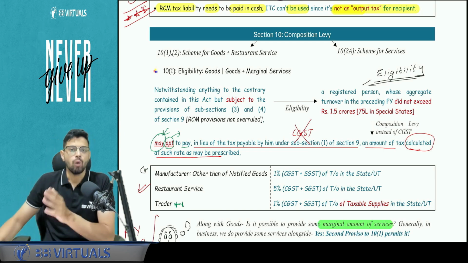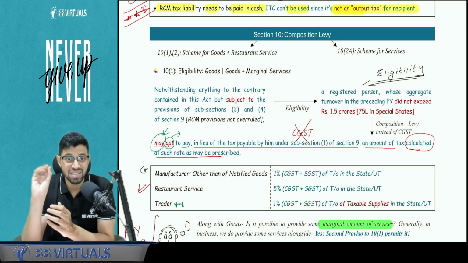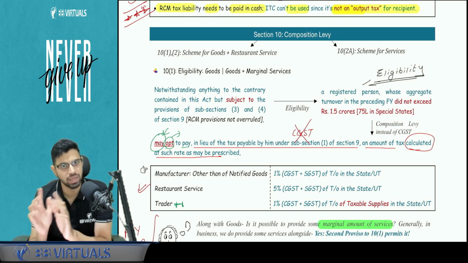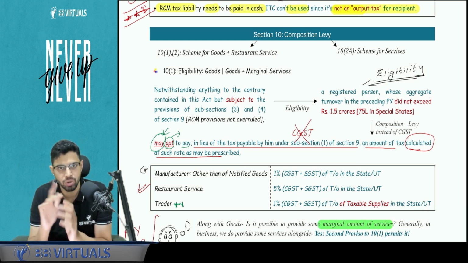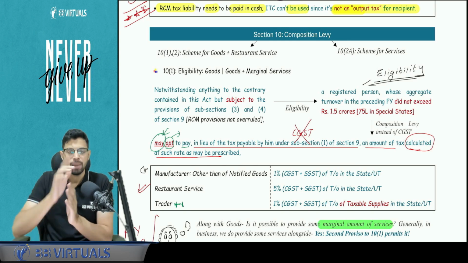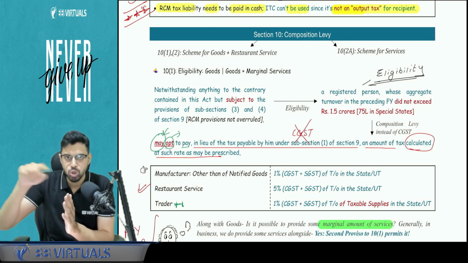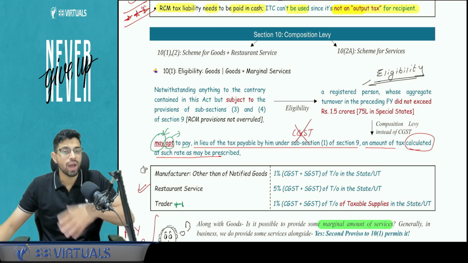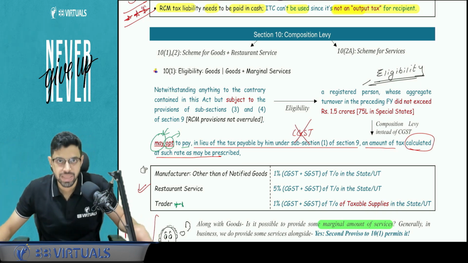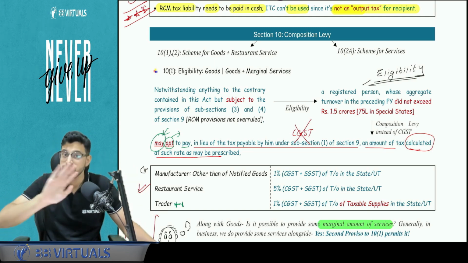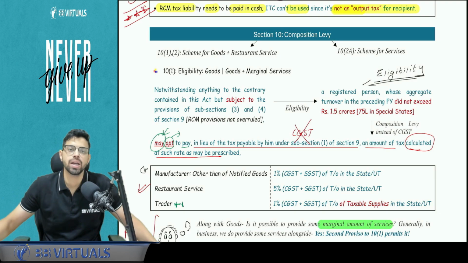Is it clear? Now, with respect to restaurant services, the rate is 5%. The rate is 5% of turnover in a state. So only for a trader you have to see taxable turnover, otherwise it is turnover in a state for the manufacturer and for the purpose of restaurant services. Now pay attention, the 5% you always have to show in brackets as 2.5 and 2.5, or 1% as 0.5 and 0.5. Why? Because it will always be an intrastate supply. In composition, there will never be a case of interstate supply because it is not allowed. I will cover that in the conditions.